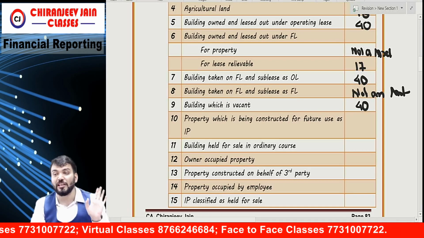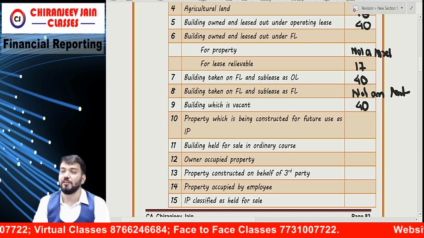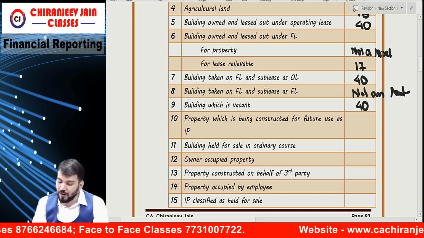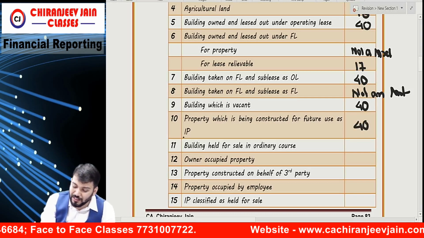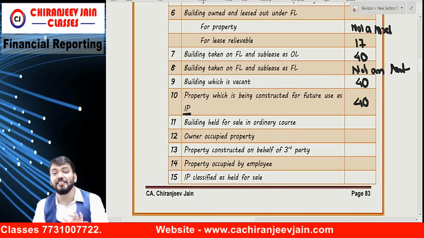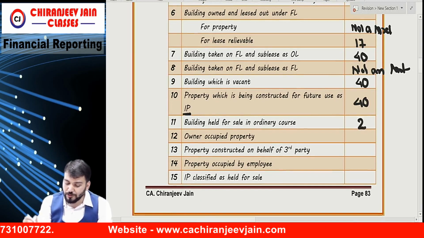Property which is being constructed for future use as investment property. It means still not constructed, it is under construction. But which Ind AS? 40, because it is for use as investment property. Building held for sale in the ordinary course of business: Ind AS 2.